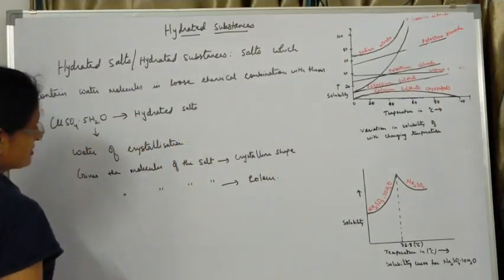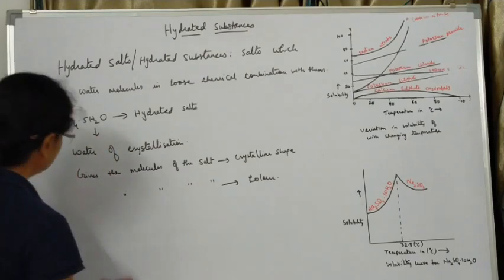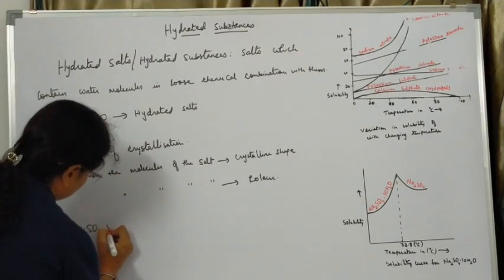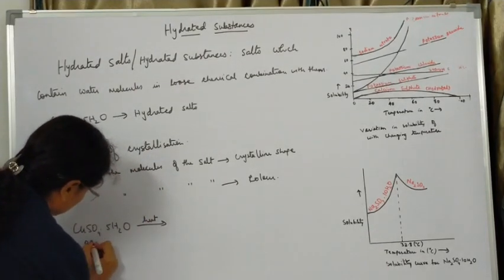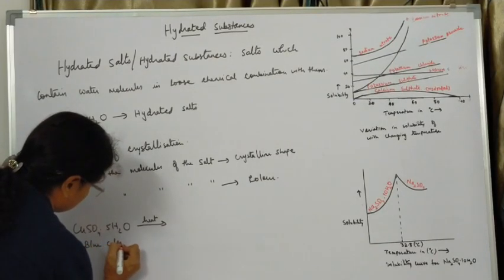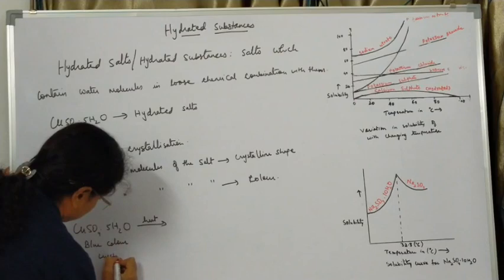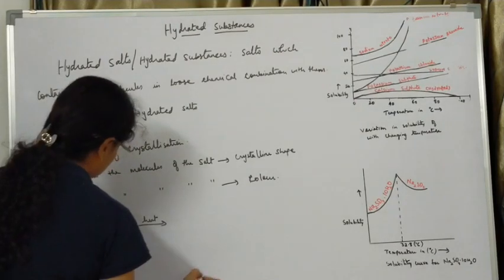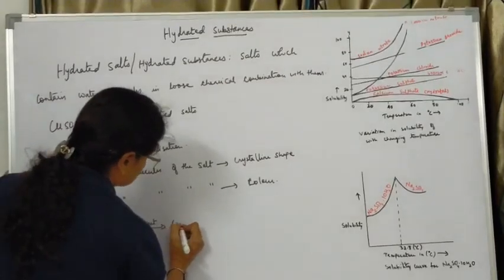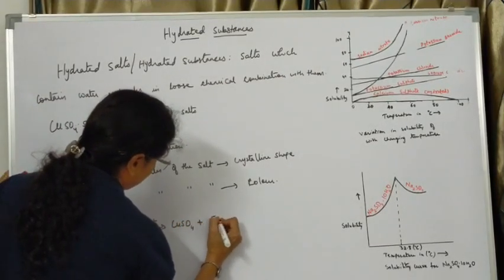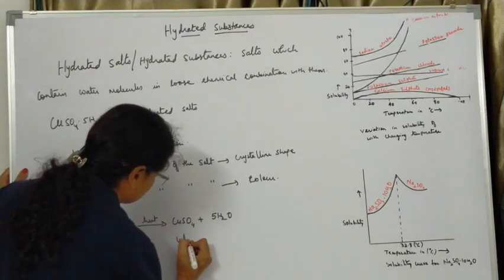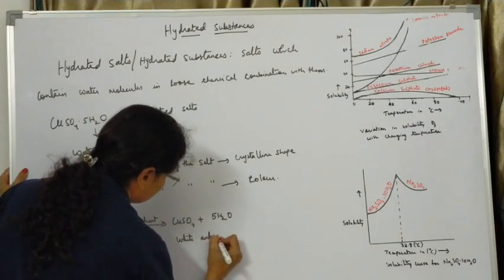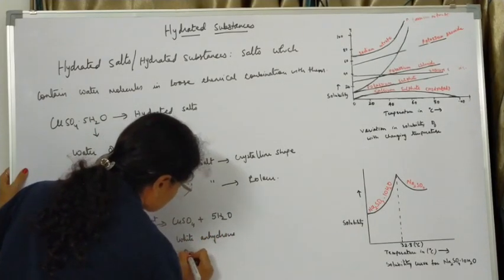Okay. Now let us see what exactly happens when this salt, that is copper sulfate pentahydrate, is heated. Originally it is blue in color, blue color crystals. So when we heat it, it loses these 5 molecules of water of crystallization, so we write down over here, plus these 5 molecules of water which have been lost, we are writing down separately. And this turns into a white anhydrous amorphous powder.